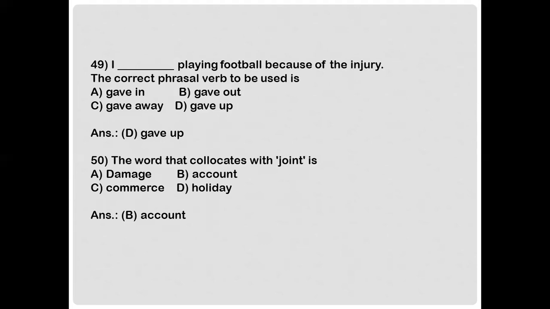Gave up. Next, the word that collocates with joint is A. Damage, B. Account, C. Commerce, or D. Holiday. And the answer is option B. Account. Because we say joint account, it goes together. It's a collocation word. Okay.